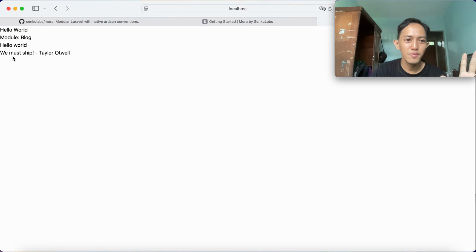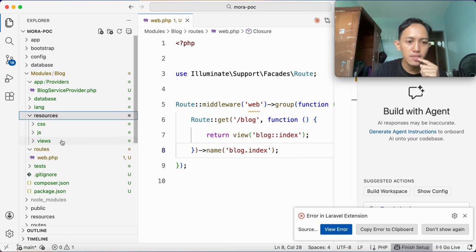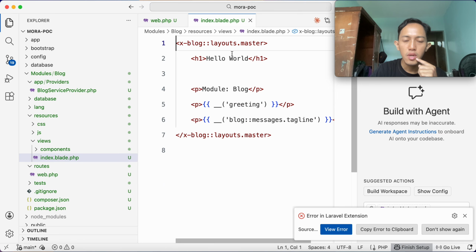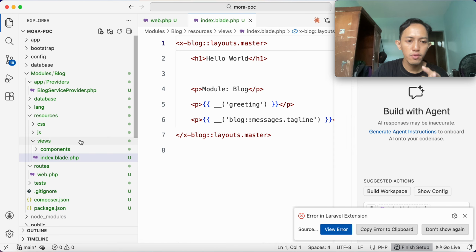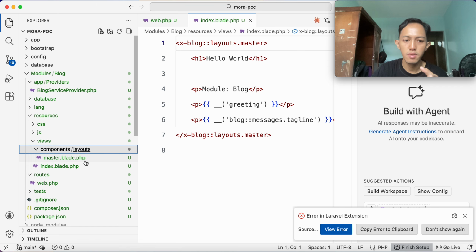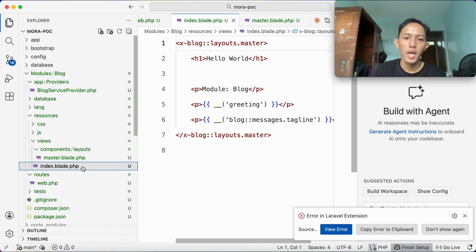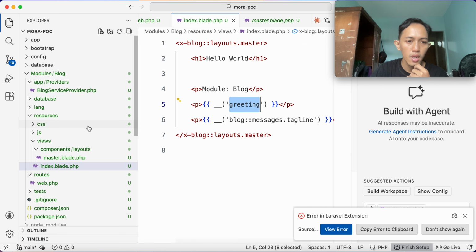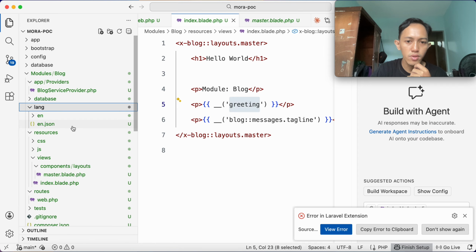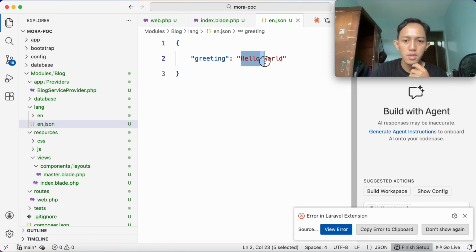And this is the code from Taylor Otwell. We must ship. Okay, let's see in index.blade.php. So in index.blade.php, it loads the layouts in views components layouts master.blade.php, which is an anonymous Blade component. And then if you see this one, this is the translation in JSON. Let's see in the lang en.json. If we see, this is the hello world here.